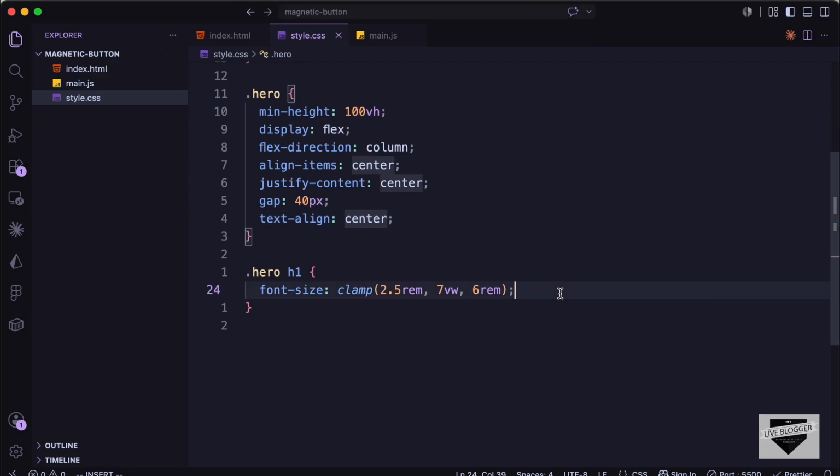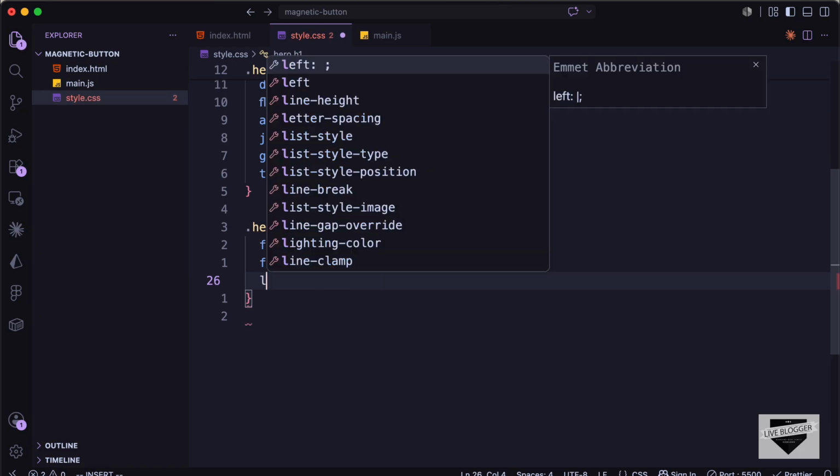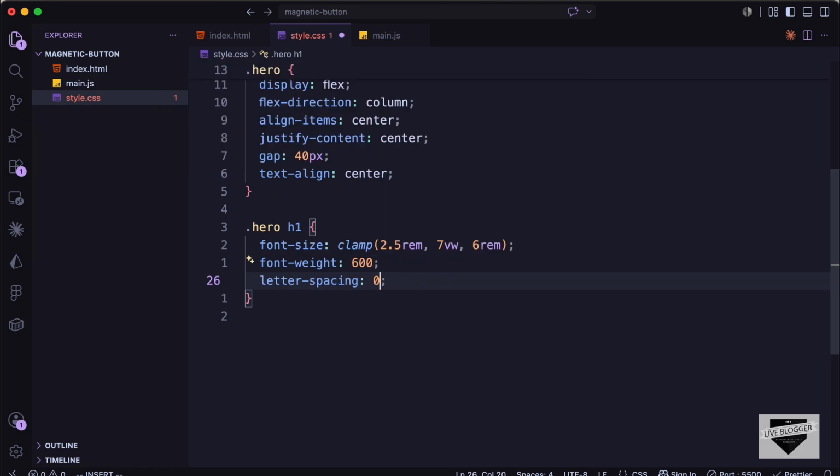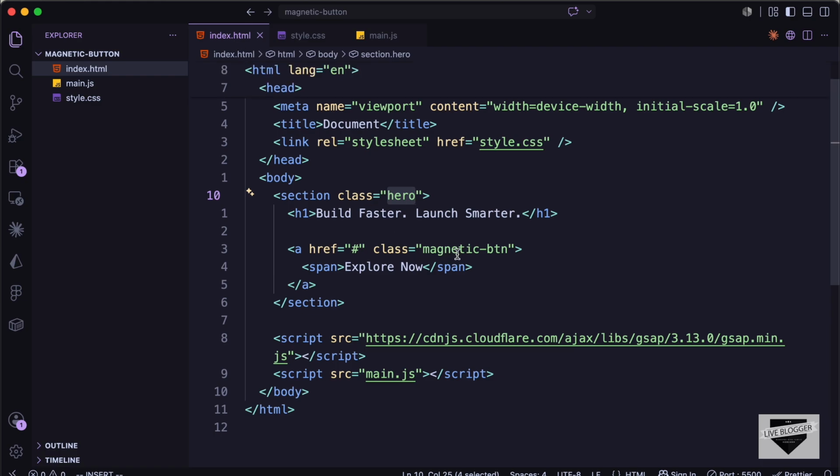Now let's also set the font weight to 600 and let's add a letter spacing. Let's set it to negative 0.05em. Alright, now let's go ahead and target the button. So for the button, we have a class called magnetic button.